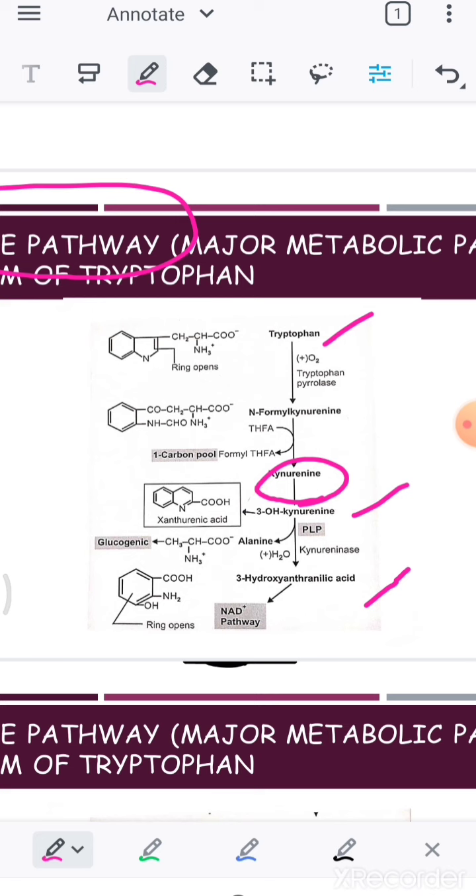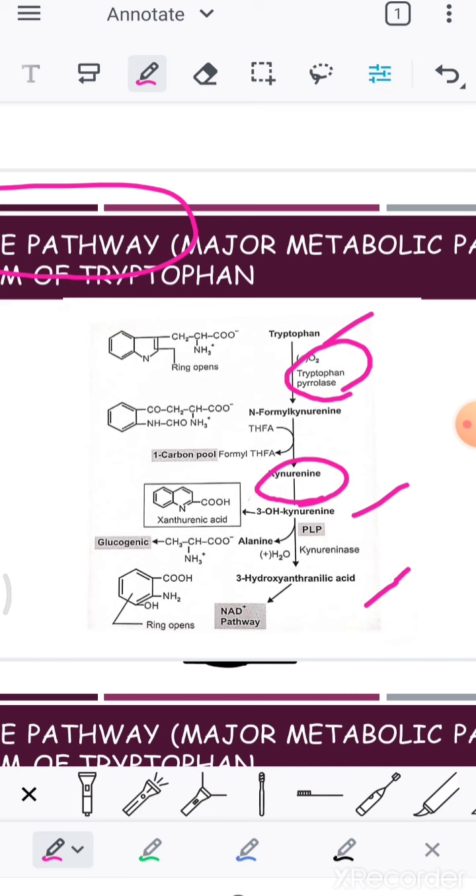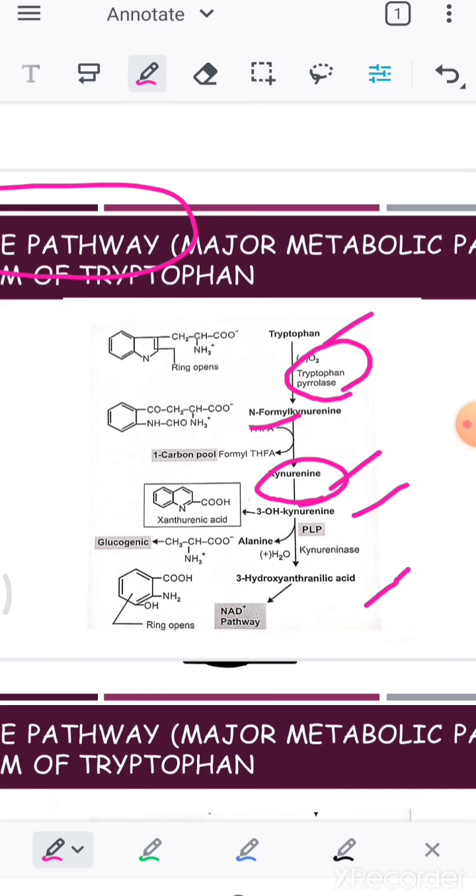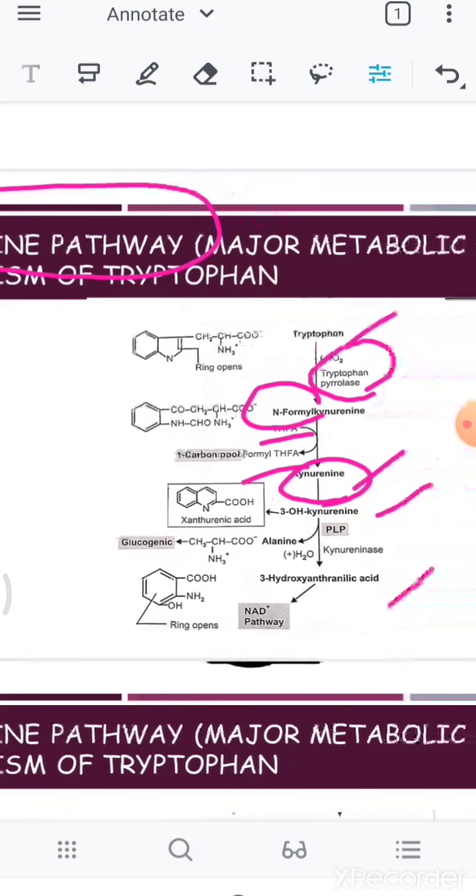So tryptophan is converted to N-formyl kynurenine with the help of the enzyme tryptophan pyrrolase. This N-formyl kynurenine is further converted into kynurenine by removing the formyl group using THFA. The tetrahydrofolic acid is going to take the formyl from the formyl kynurenine and make it kynurenine. So this tetrahydrofolic acid will form formyl THFA. So this is how it is converting to kynurenine here.